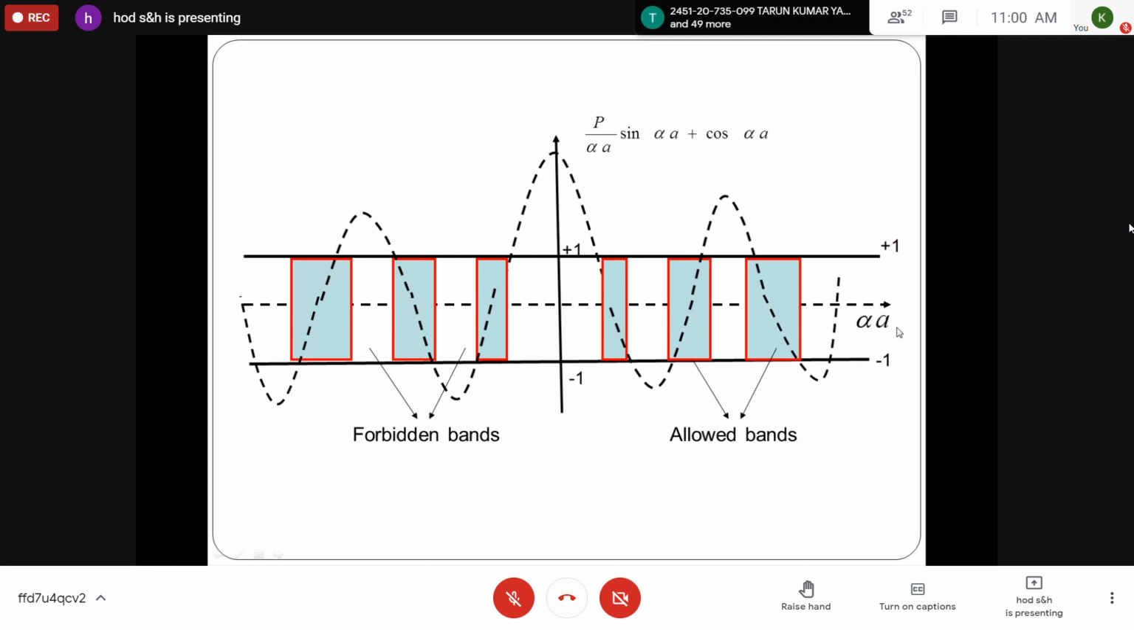And also, as the value of P increases, then what happens? The width of allowed band decreases, because P is equal to m V naught a b by h cross square, as we have just discussed, which is the scattering power or barrier strength. It stops the electrons and prevents the electron from going to the next higher energy level. So as the value of P increases, the width of allowed band decreases.